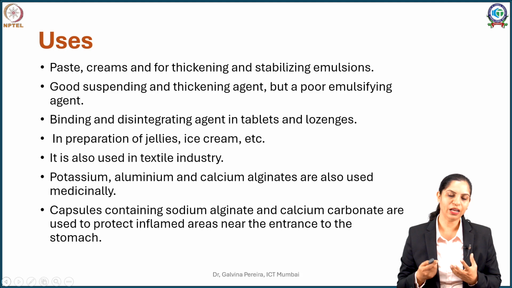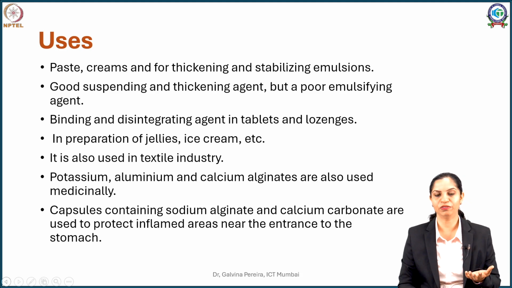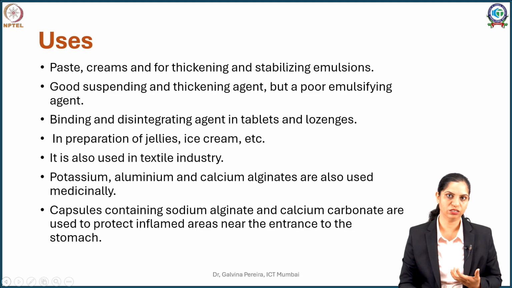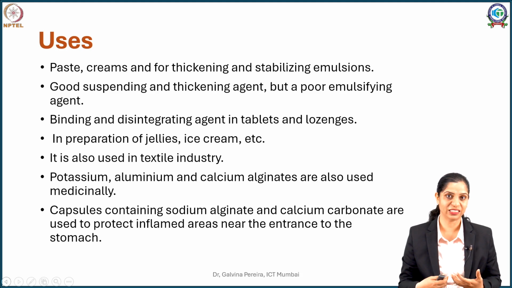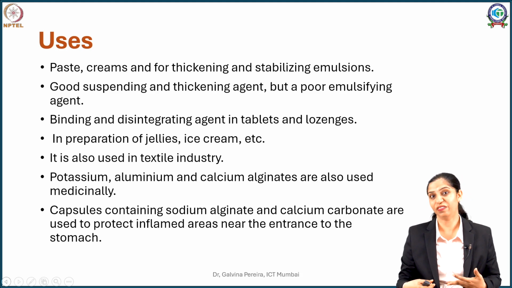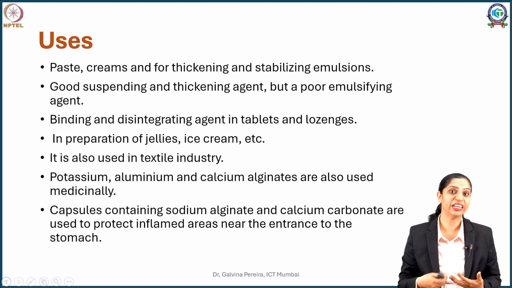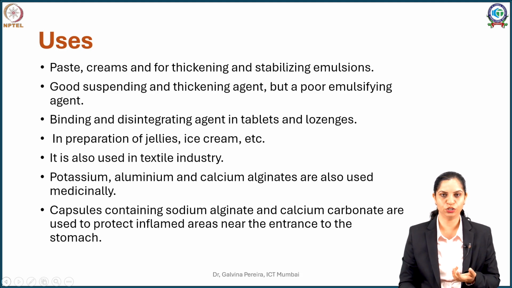Now one application which I want to emphasize here is in case you have gastric ulcers. When you have ulcers in your stomach, when the food is being continuously digested, there is secretion of acids. These acids make their way into those ulcers and further irritate, causing a lot of discomfort to the patients. So in this case, capsules containing sodium alginate are administered along with calcium carbonate.